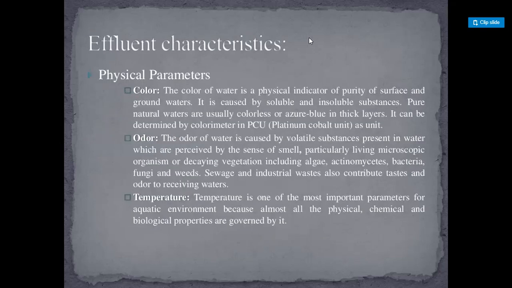And effluent characteristics, physical parameters. Color. The color of water is a physical indicator of purity of surface and groundwaters. It is caused by soluble and insoluble substances. Pure natural waters are usually colorless or azure blue in thick layers. It can be determined by colorimeter, in PCU, platinum cobalt unit, as a unit.